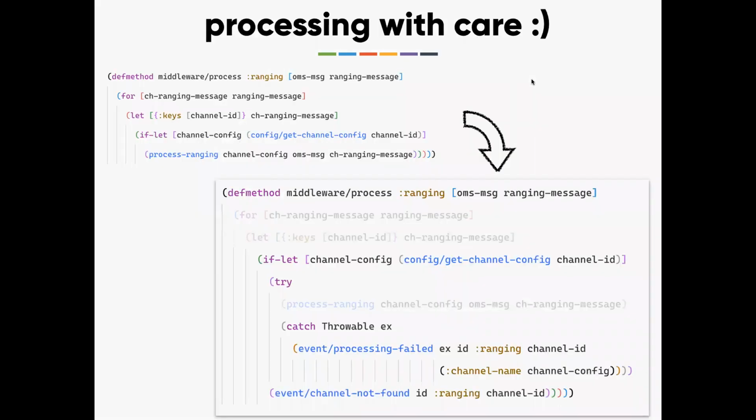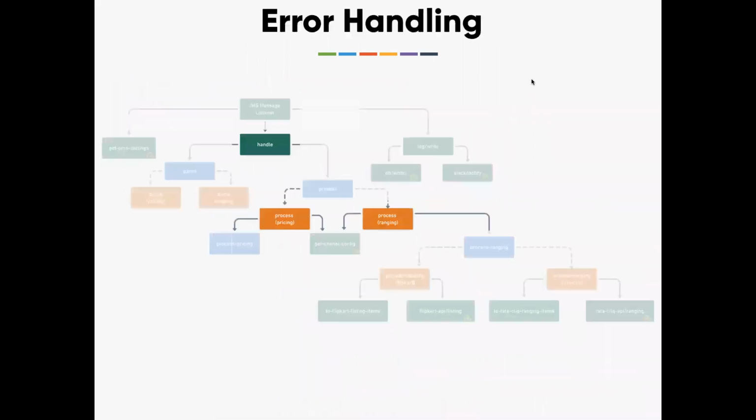In the same way, processing also we need to handle with a try-catch. I'm just throwing a try-catch in case there is an error, or sorry, an exception. I'm just going to return a data structure saying the processing has failed. And look at what pieces we touched for error handling: only the handle function and the process function. The rest of the layers stay intact, and we achieved our objective.